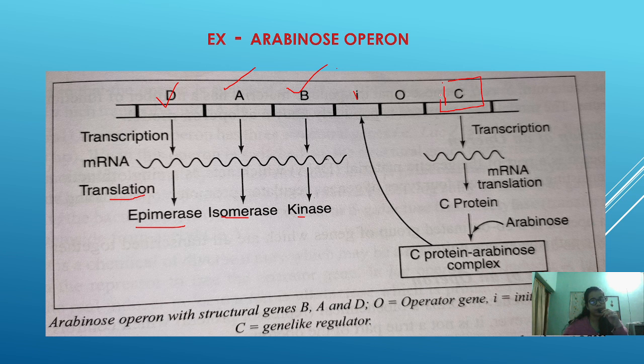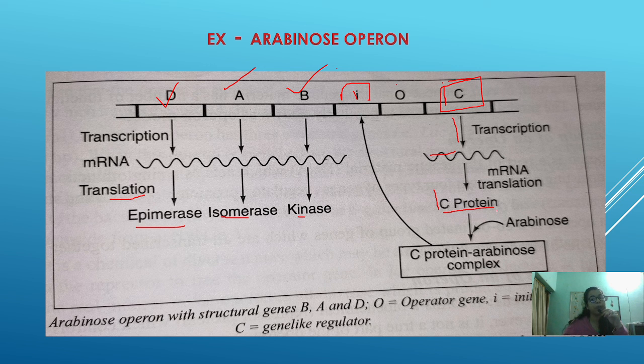This regulator gene, that is C, will undergo transcription and form an mRNA. Undergoing transcription means mRNA will be formed. After translation, the C protein is formed. This C protein will not be able to bind to the initiating site. It does not have the capability of binding to the initiating site, that is the I site. It cannot bind. Next, what happens?